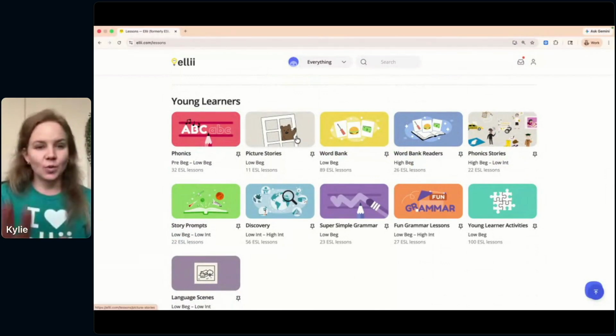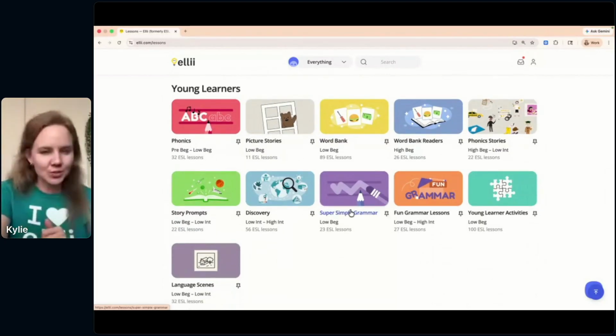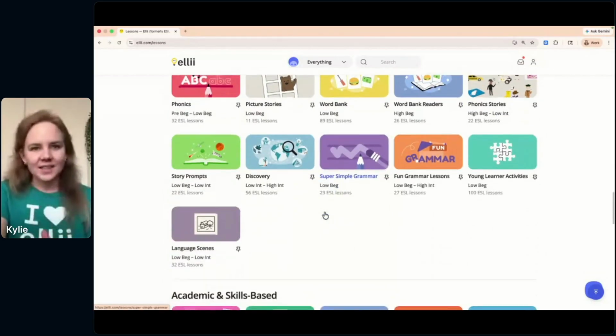Some picture stories with Benji the bear. Those are pretty fun. I even used the picture stories when I was a teacher with adults because they're just fun and they come with a little video and they're just a fun way to start or end class. Fun grammar lessons, super simple grammar, discovery, and some more.